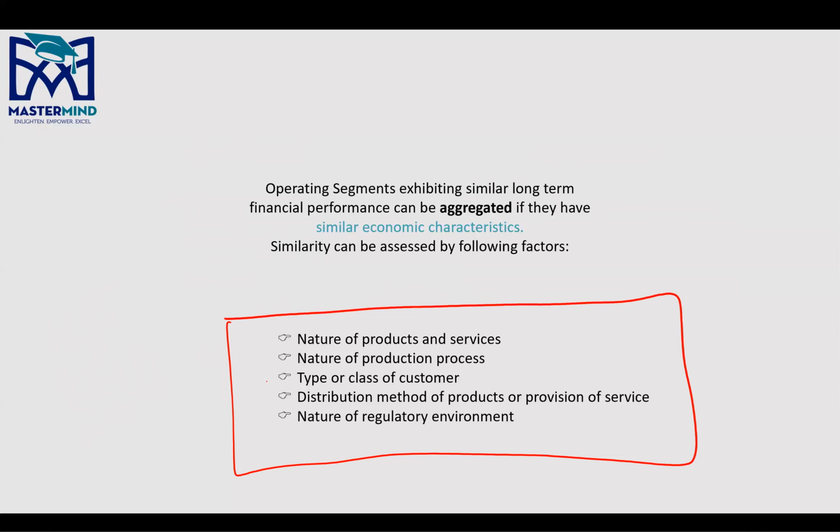Number one, nature of products or services. For example, let's say Unilever has a product range of, let's suppose, 10 shampoos, right?